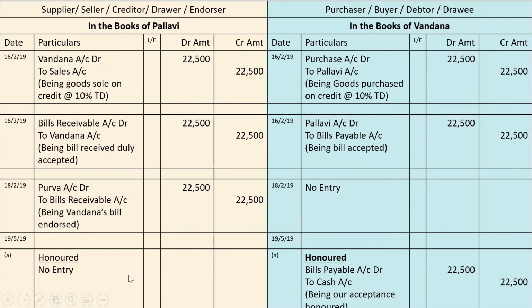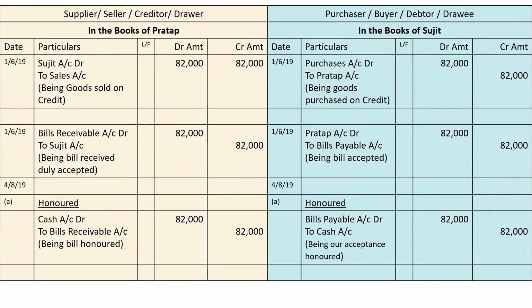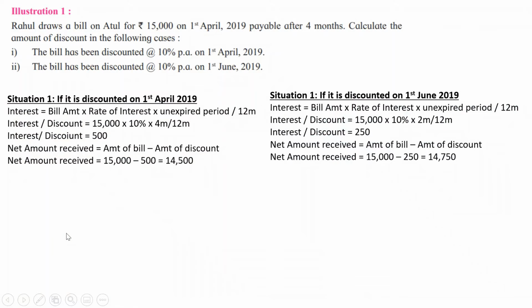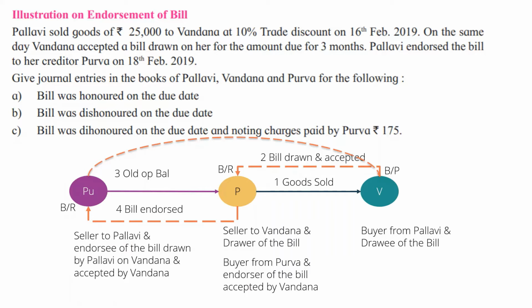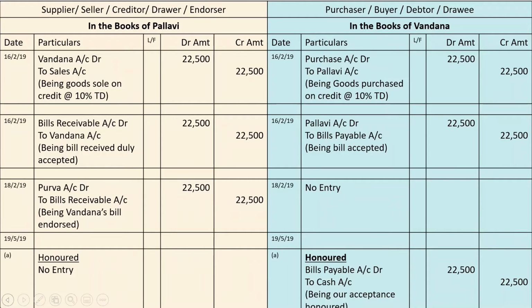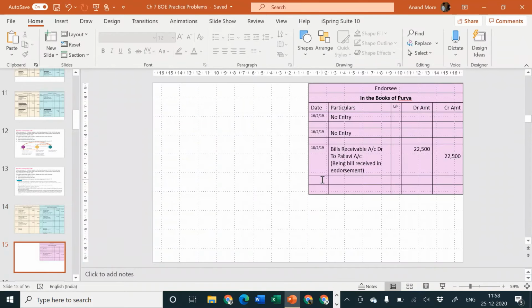But in the case of drawer, the entries are going to change. In case of drawer, if the bill is honored and it was a retained bill, entry will be cash to bills receivable. If the bill is honored but it was discounted bill, then there is no entry because the transaction is between bank and the drawee. And if the bill is endorsed and it is honored, again there is no entry because the transaction will be between endorsee and the drawee. So drawer, no entry. Okay. So now let us consider what is entry in the books of Purva. In the books of Purva, this transaction will have to be recorded.